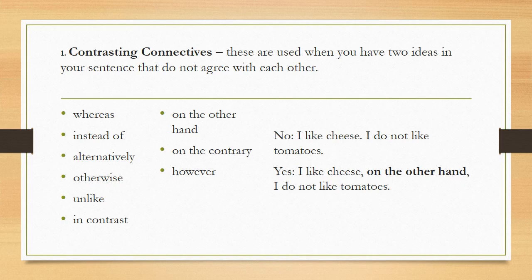So in these two sentences, I like cheese. I do not like tomatoes. These sentences do not agree with each other. So I can use the contrasting connectives. I like cheese. On the other hand, I do not like tomatoes.